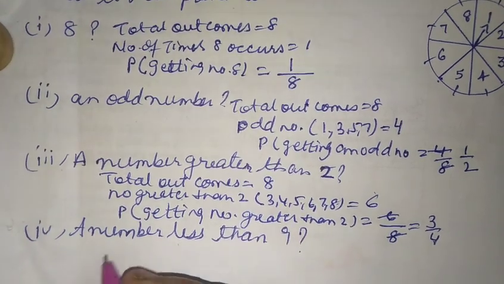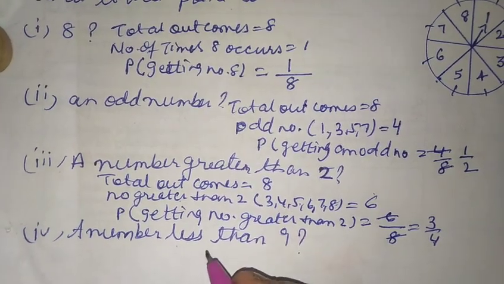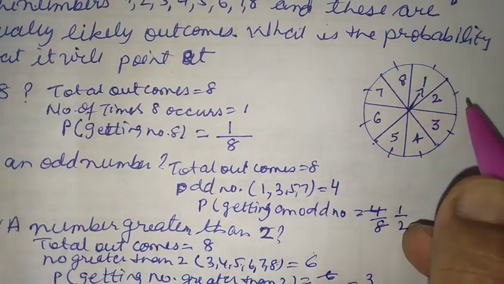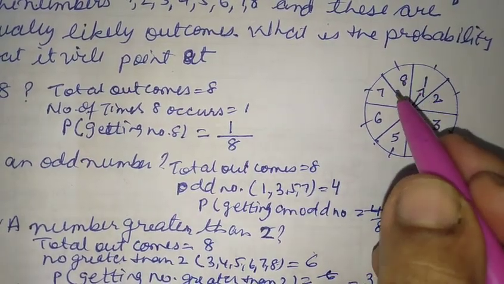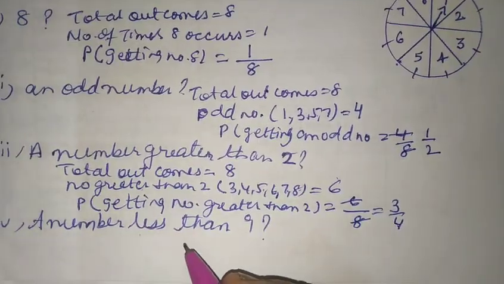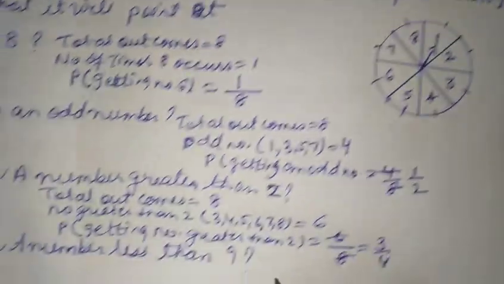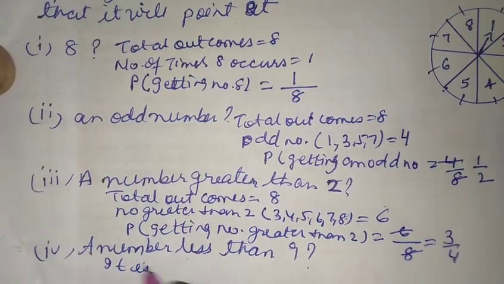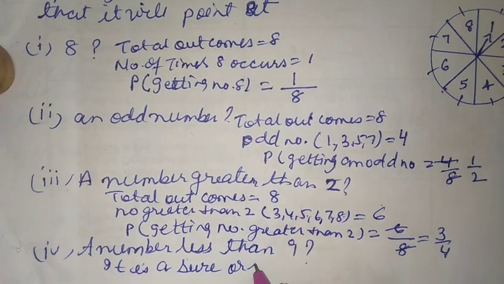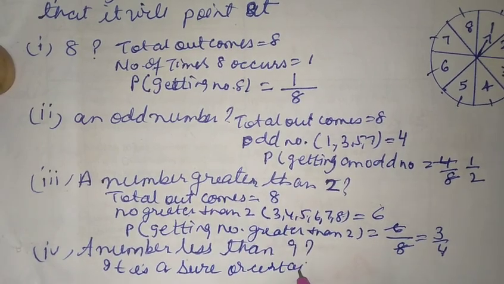Now the next part is a number less than 9. So we see here total outcomes here are 8, but all these outcomes are less than 9. So we want to know the probability of getting a number less than 9. So all outcomes are less than 9. So it is a sure event, a sure or certain event.